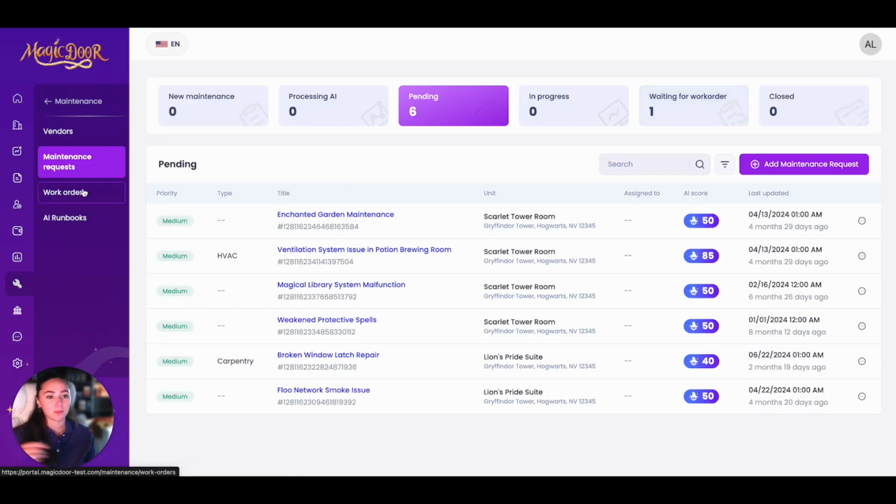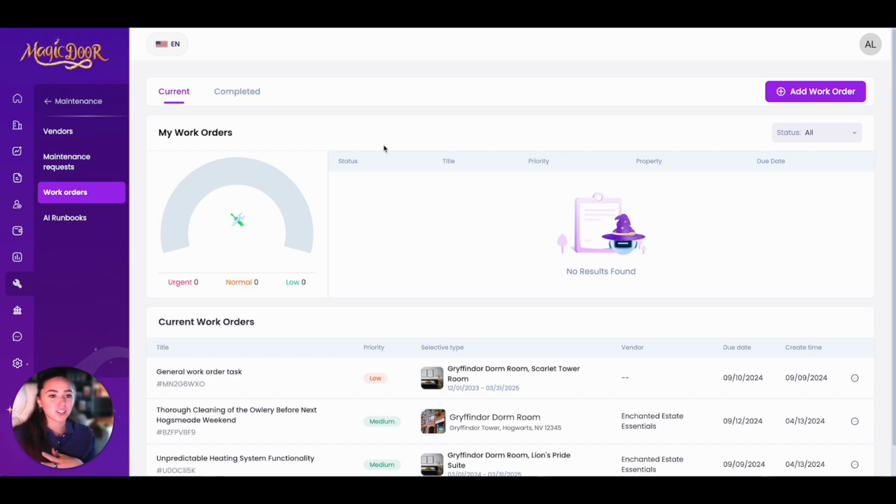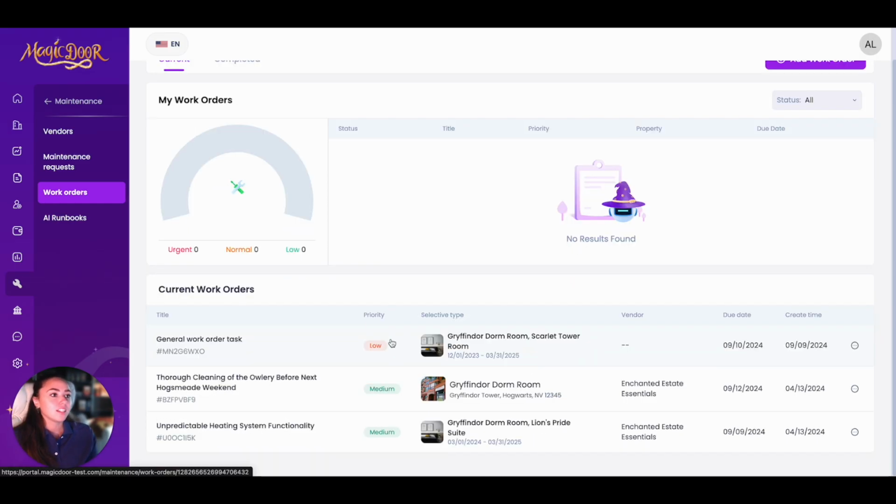So now let's hop into work orders. So we just converted a maintenance request to a work order. What's next? Here we have all of our work orders. It has the priority, the unit, the vendor, the due date, the create time. Of course, you can click on all these. You can also press these three dots to modify the status, assign a maintenance request, assign a vendor, edit it,